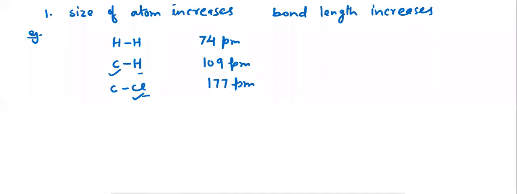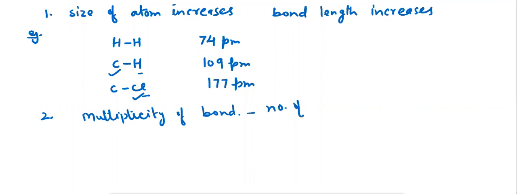Another factor on which bond length depends is the multiplicity of the bonds. As the number of bonds increases, bond length decreases.